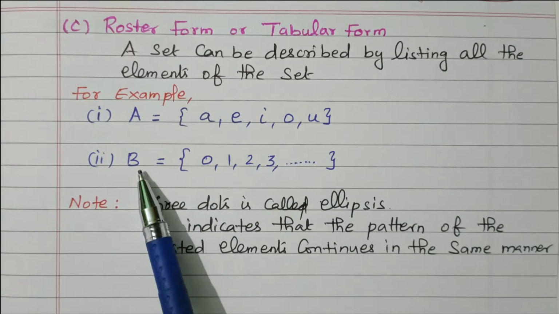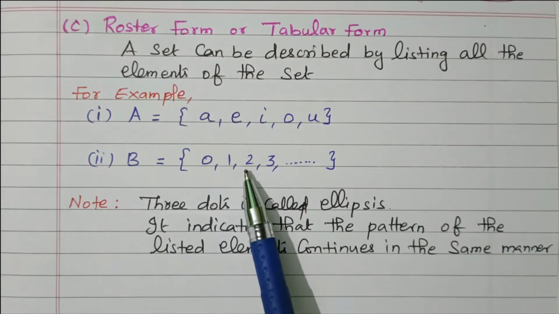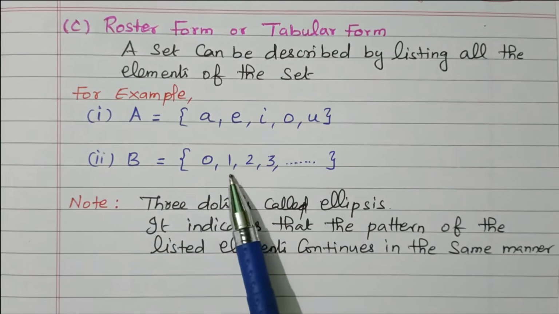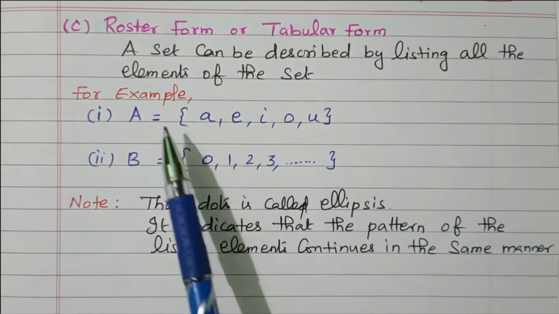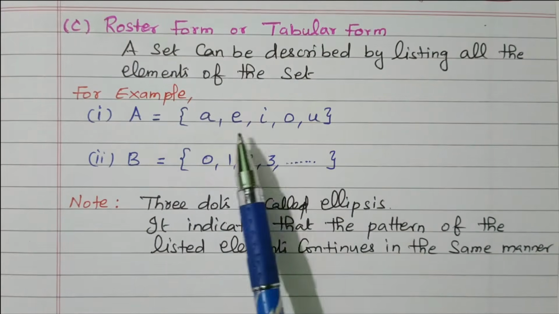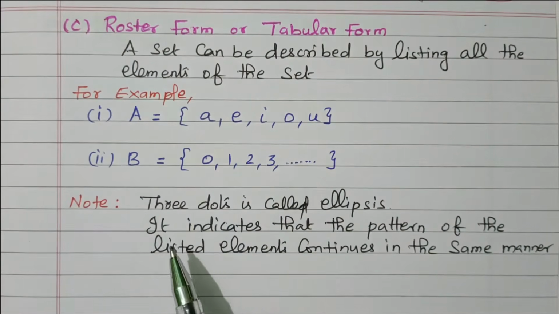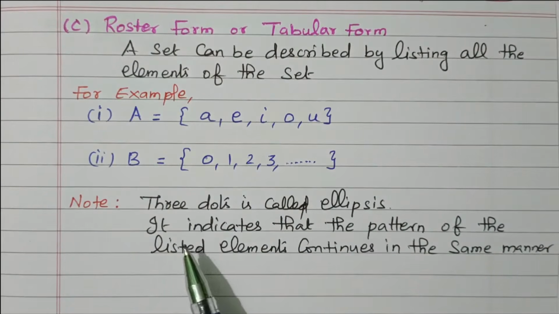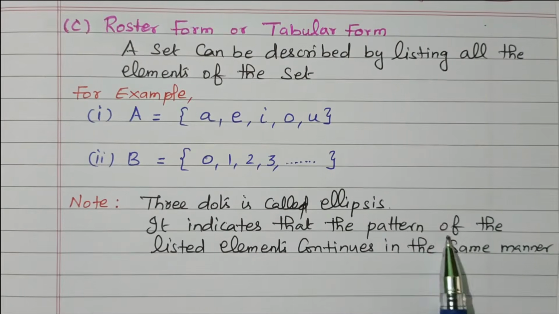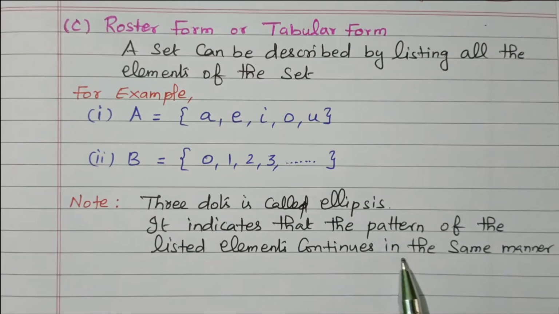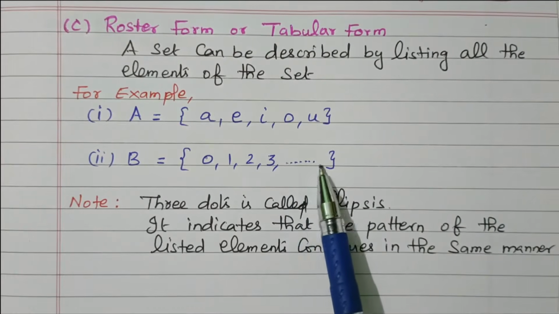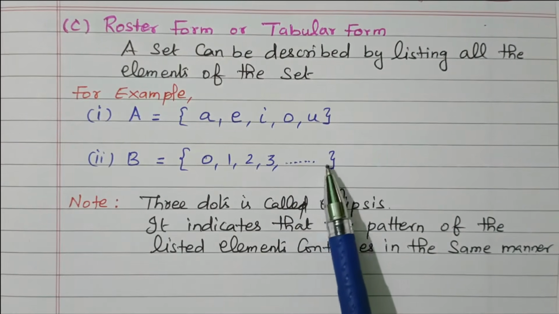Similarly, whole numbers B equal to set of 0, 1, 2, 3, and it will go up to infinity. Right? So here the elements are listed in the third method, roster form or tabular form. The 3 dots are called an ellipsis. It indicates that the pattern of the listed elements continues in the same manner. This is nothing but the infinite. It will continue.